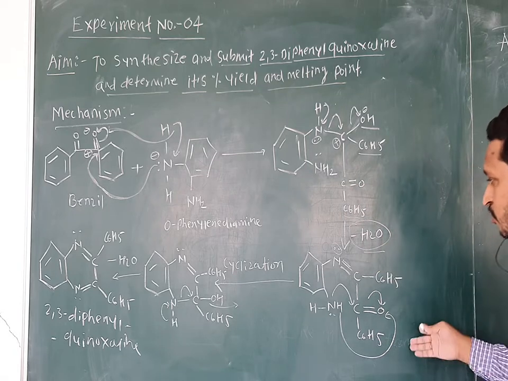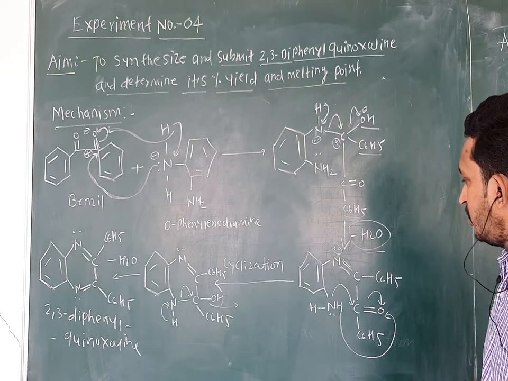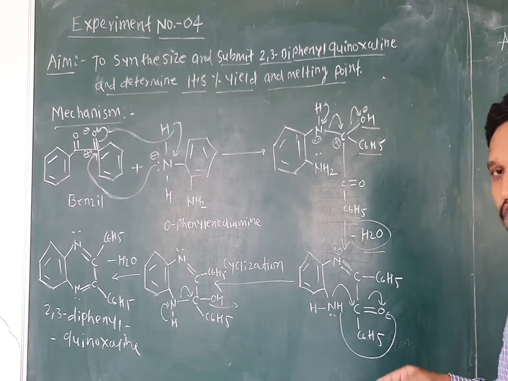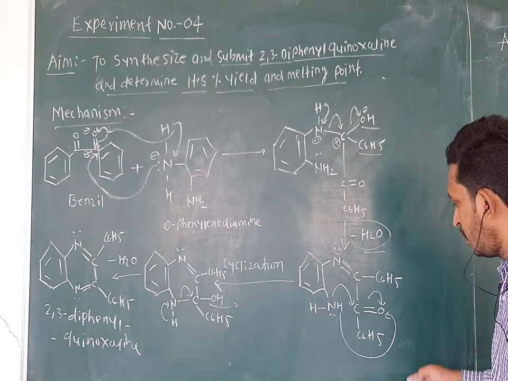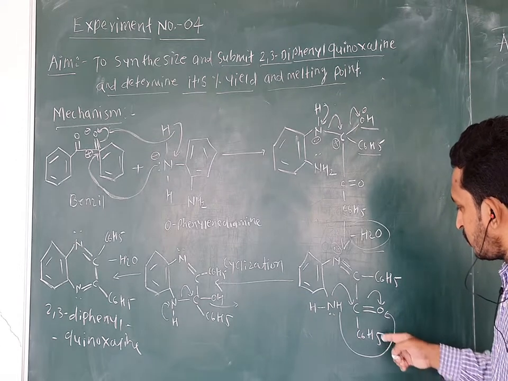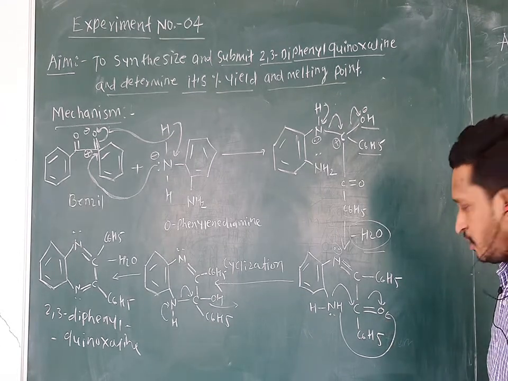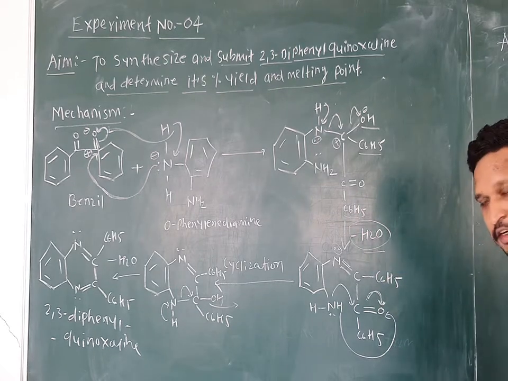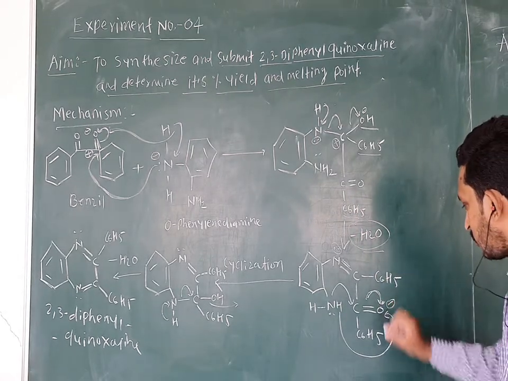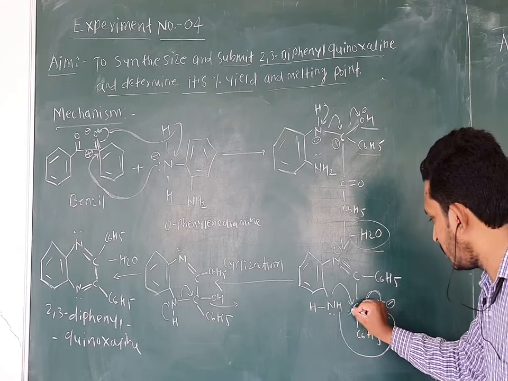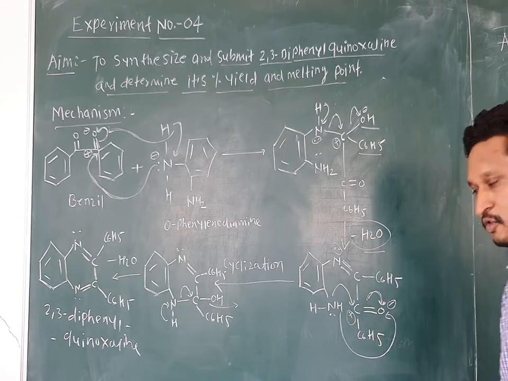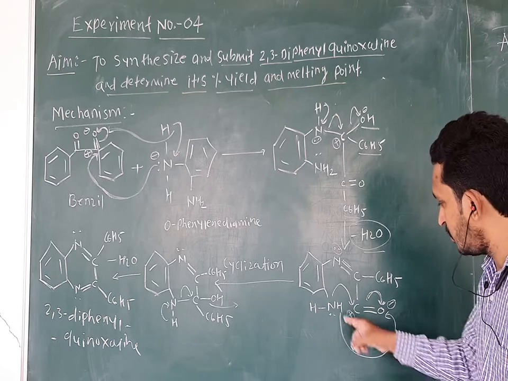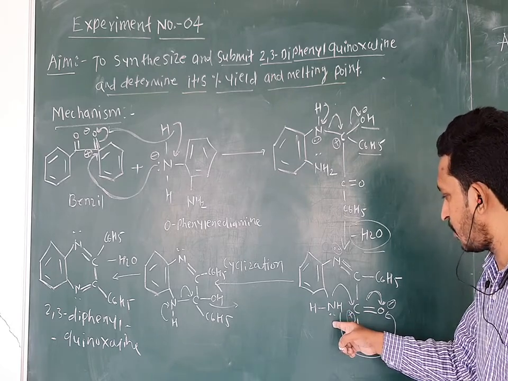Now after that, in the next step, what will happen? There is a cyclization reaction or ring closure reaction that takes place. How? Look at here. Now this particular carbon-oxygen double bond is present, so the pi bond breaks and the lone pair of electrons shifts to the more electronegative oxygen atom, so that this oxygen is electron rich, and this carbon is electron deficient and acquires a positive charge. Now the electron rich oxygen will abstract one hydrogen from this amino group of the ring towards itself like this.